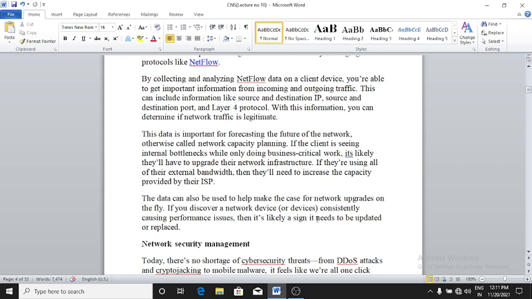If you discover a network device or devices consistently causing performance issues, then it's likely a sign it needs to be upgraded or replaced. Clear?